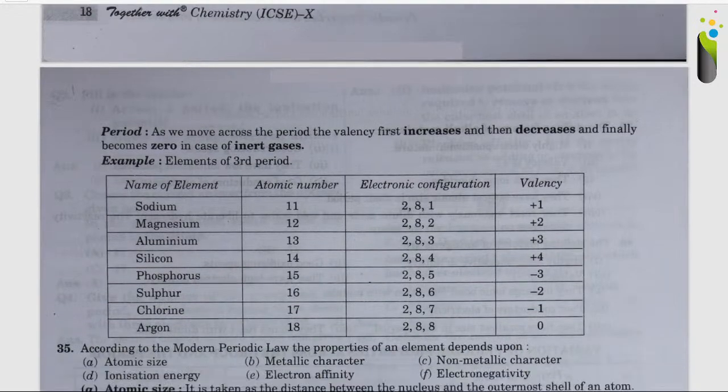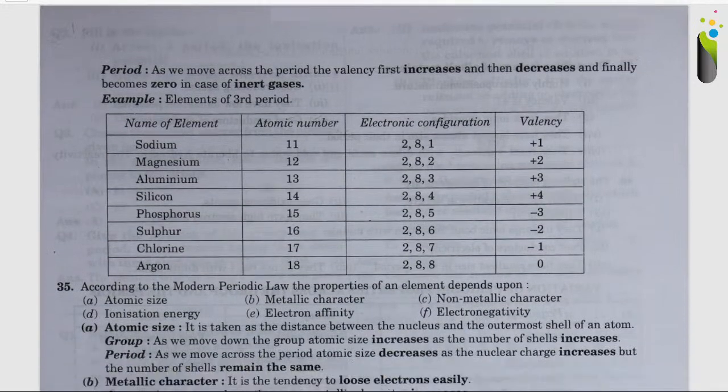Now coming to the next, that is period. As we move across the period, the valency first increases and then decreases and finally becomes zero in the case of inert gases. Example, elements of the third period. Sodium with atomic number 11 has electronic configuration 2, 8, 1 and valency +1.